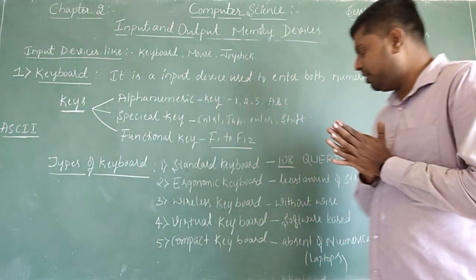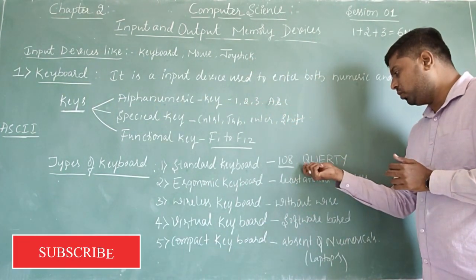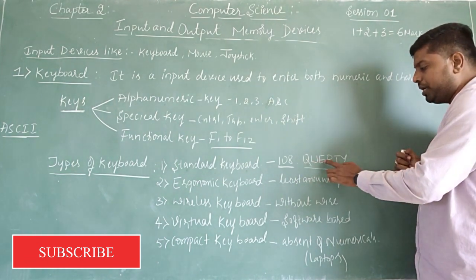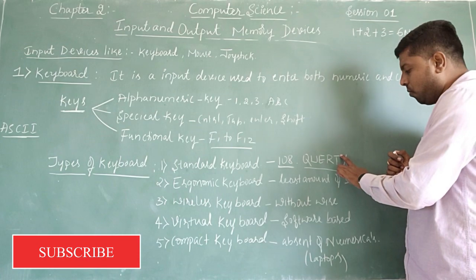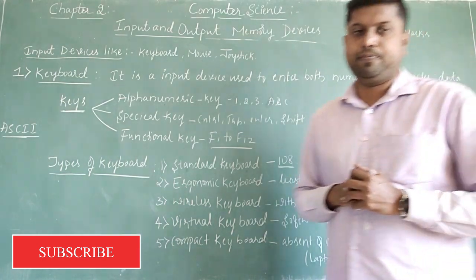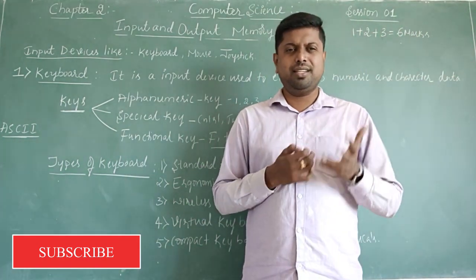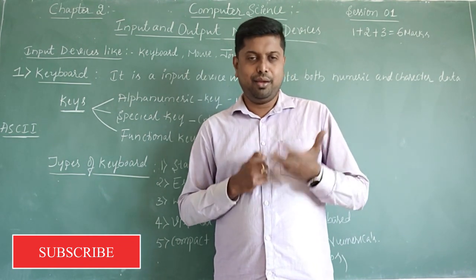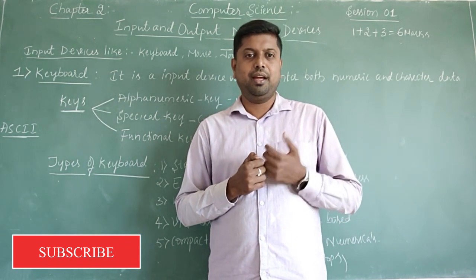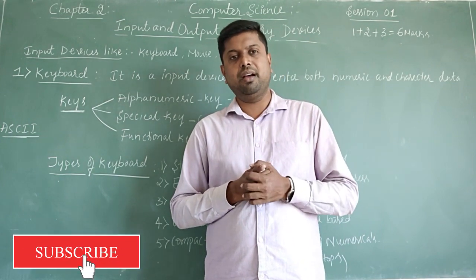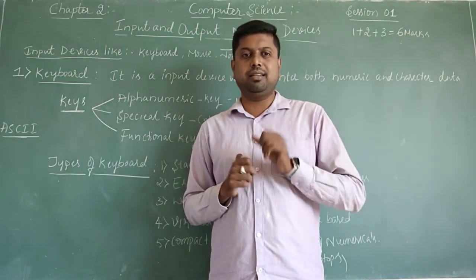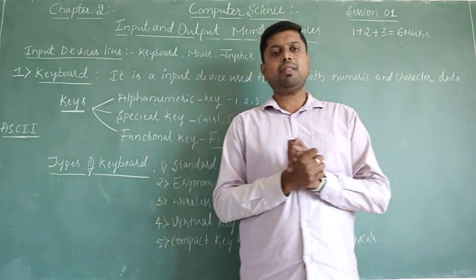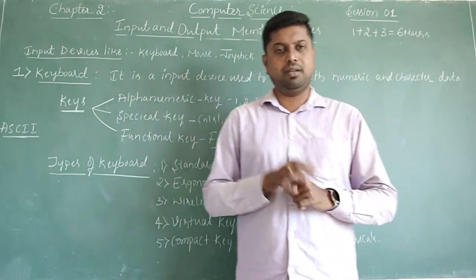Then here I wrote one format, QWERTY keyboard. What is this QWERTY? If you have any confusion about these characters, if you have a computer in your home, just see the keyboard.